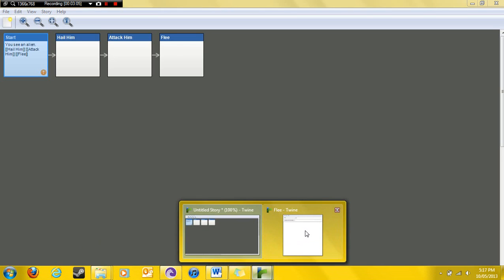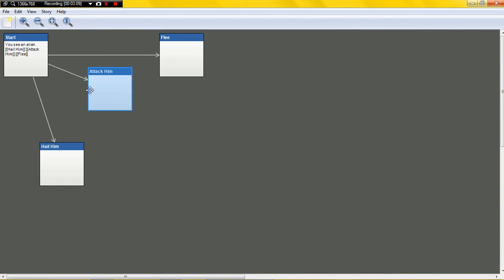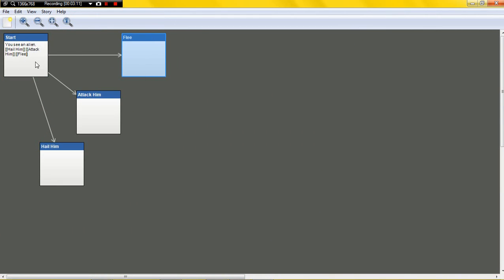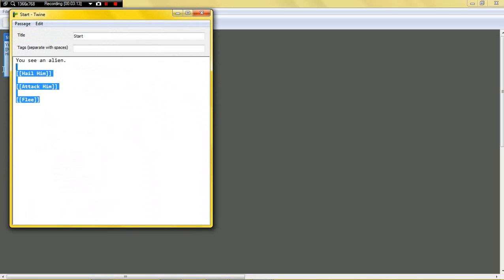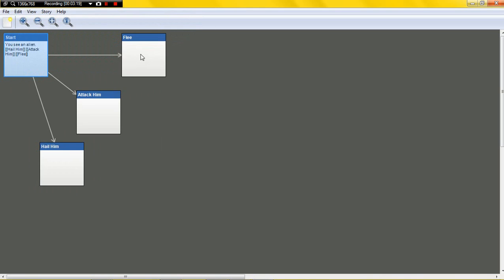And then Twine, here it is, flee, get out of that. And here you have your first three starting passages, and as you can see the exclamation mark went away. If I click on this, all these will be blue, because they actually have real links going out, so they will link to something.